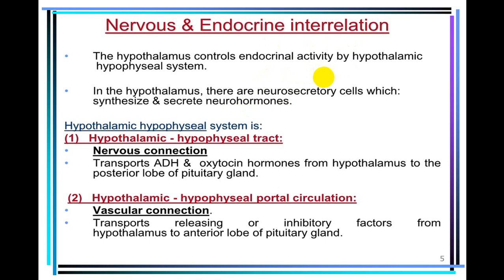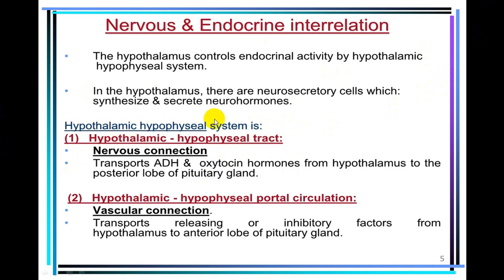They synthesize and secrete hormones which we call neurohormones or neuroendocrine hormones. These hormones control anterior pituitary and are secreted from posterior pituitary. So there is one axis we call the hypothalamic hypophyseal system or tracts.